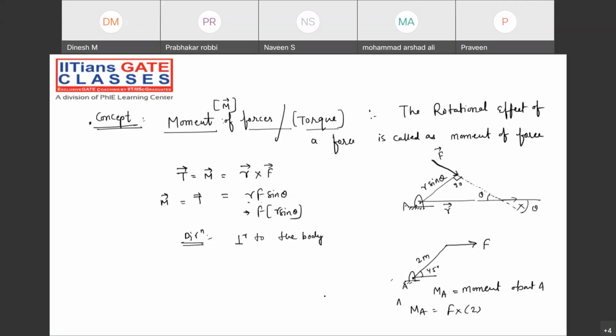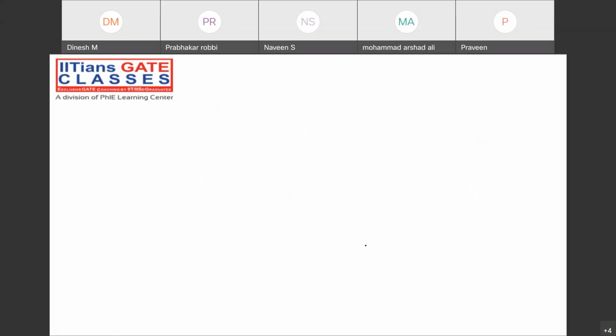Option B: you try to resolve it, and you get F cos 45 into 2 meter. Option C: F sine 45 into 2. And option D: none of the above. So what is the correct option?